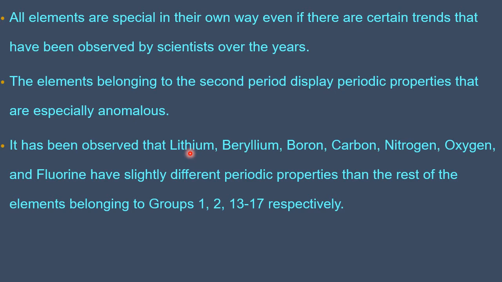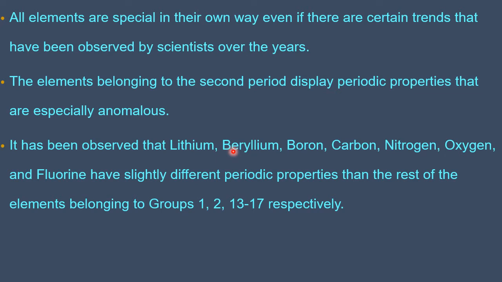The first member of the alkali metals is lithium, which is different from the other members of the same family. That means lithium not only shows the properties of its own family, it definitely shows how sodium behaves, in the same way lithium behaves, how potassium behaves, in the same way lithium behaves. But lithium, apart from showing the similar behavior of the group, slightly shows different behavior. That is called anomalous behavior.